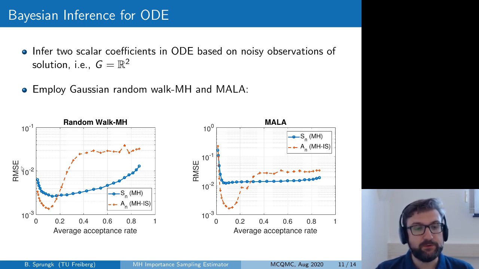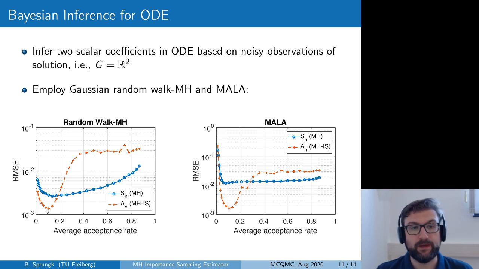On the y-axis you can see here the root mean squared error, and in both cases our new estimator can achieve a significantly reduced error, which is in fact just half the size of the error of the classical path average estimator for a particular optimal tuning. So if you choose here the correct optimal tuning for our new estimator, you can achieve a significant error reduction